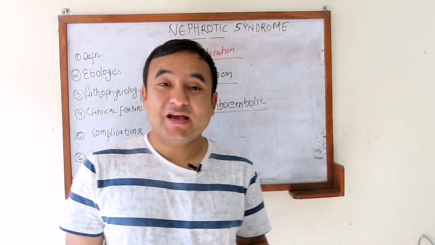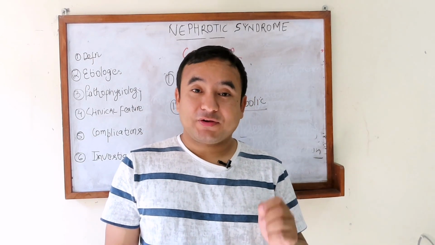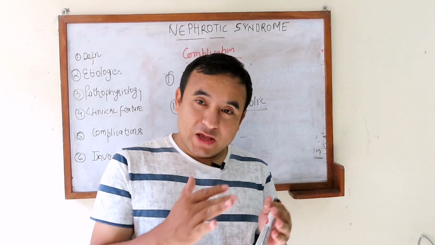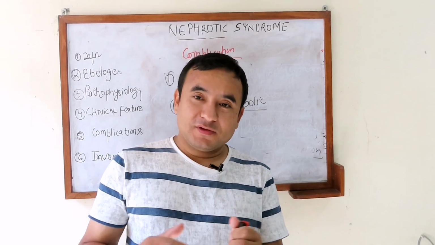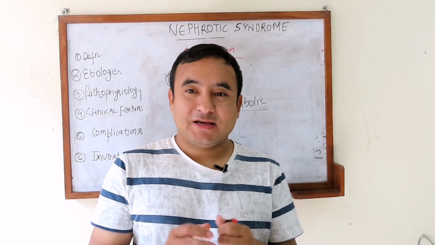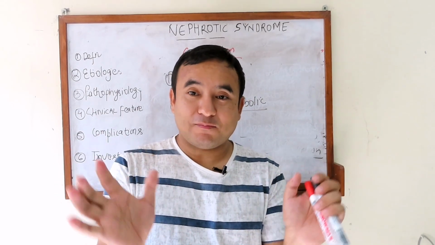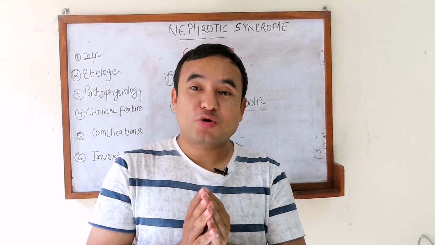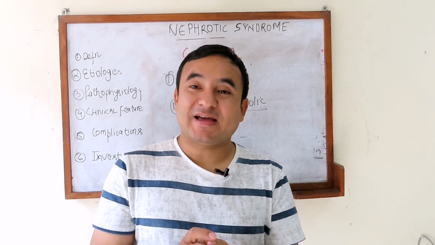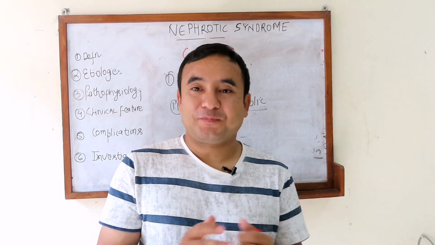Third, they can have hypercholesterolemia. The cause is that when we lose protein, there is hypoproteinemia, and that stimulates the hepatocytes. The hepatocytes start producing more proteins, and one of the proteins is lipoprotein, which also contains triglycerides and cholesterol.